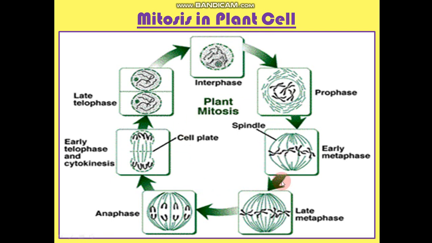So two major differences. One is that no centrioles or centrosome are found in plant cell, and no asters are found in plant cell. And here the cytokinesis takes place by cell plate formation, and the direction is very important. The cell plate will start forming at the center, at the middle, and will move towards the periphery of the cell, dividing it into two daughter cells. Okay, clear? Okay, moving forward.